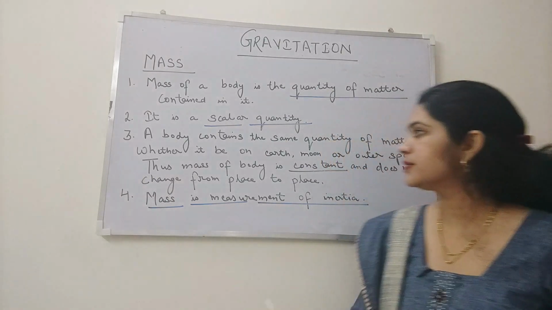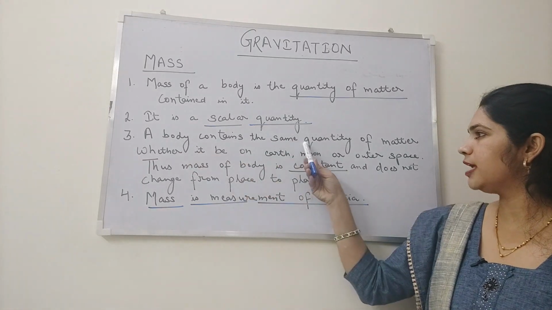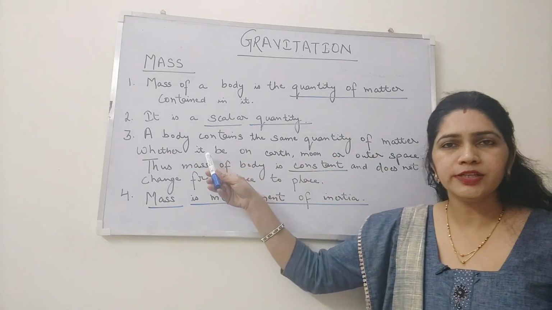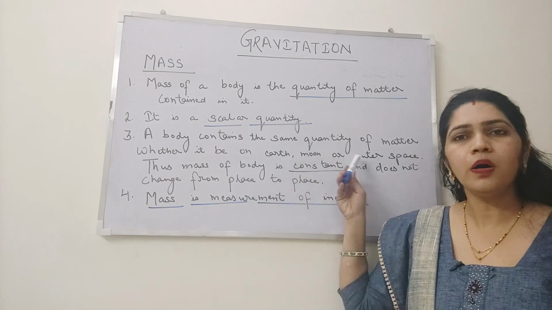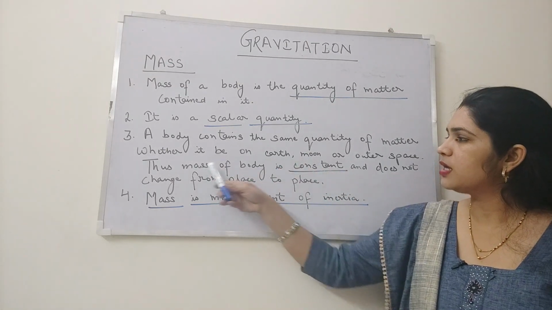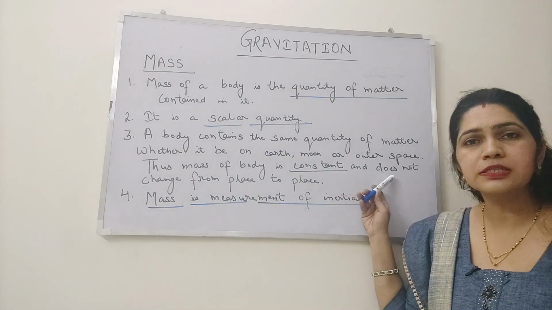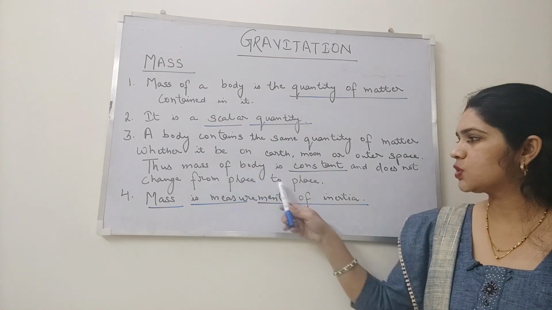Now the third point is a body contains the same quantity of matter whether it be on earth, moon or in outer space. Thus mass of a body is constant and does not change from place to place.